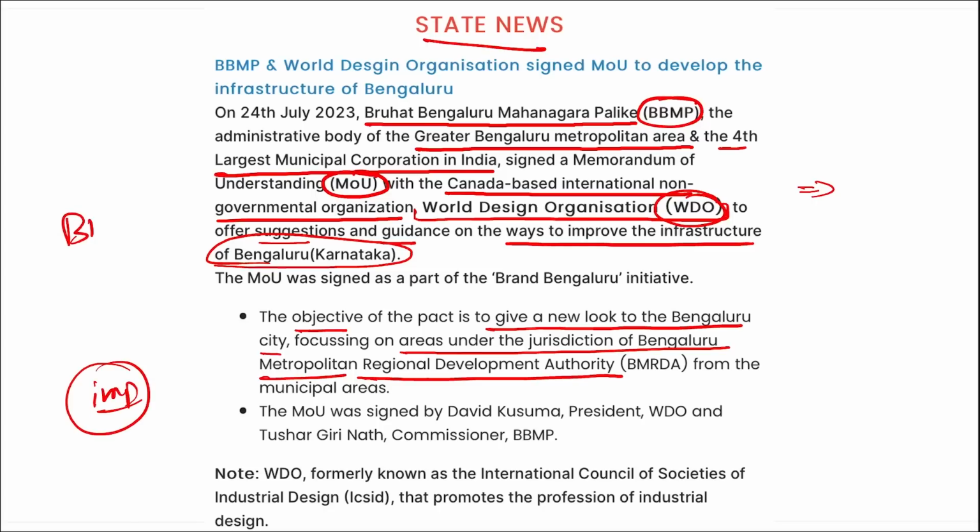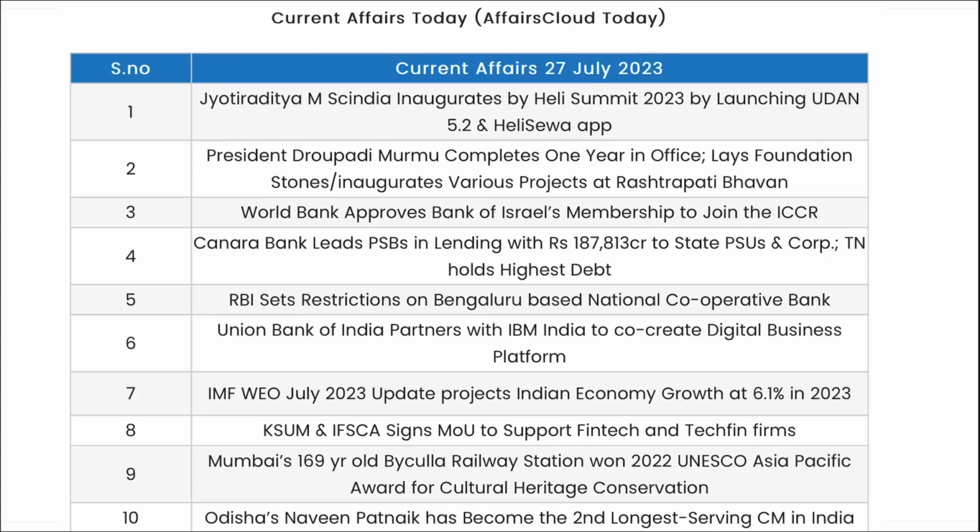So, BBMP signed an MOU with WDO. Correct? And it is for the infrastructure development. So, these are your current affairs for the day, friends. Now, let's go for a quick revision.